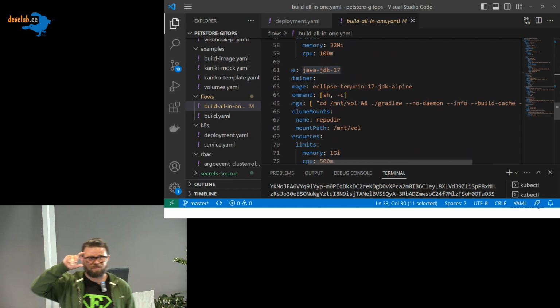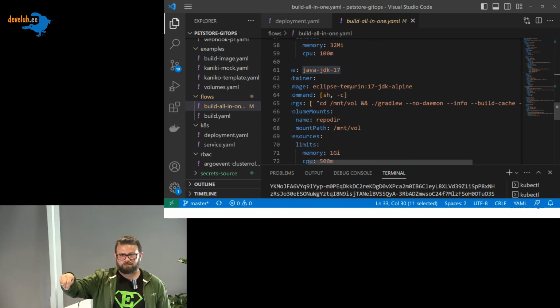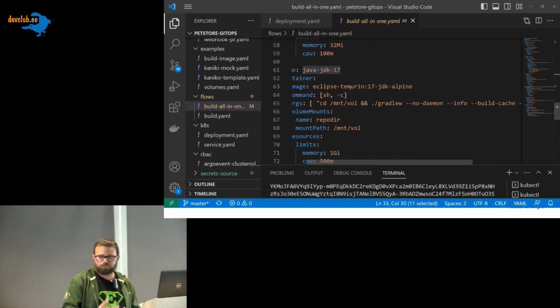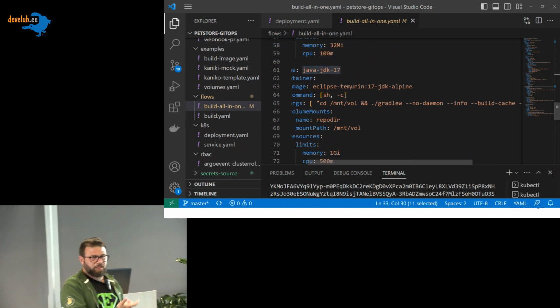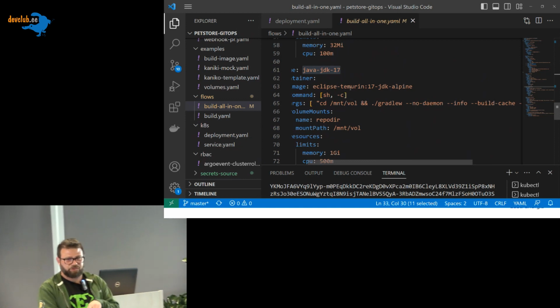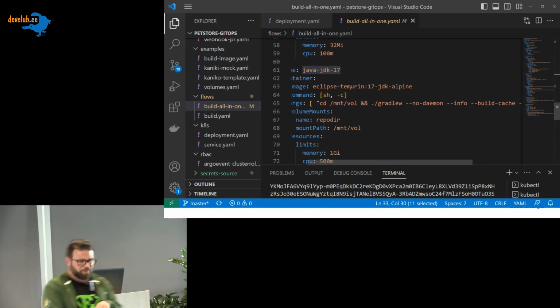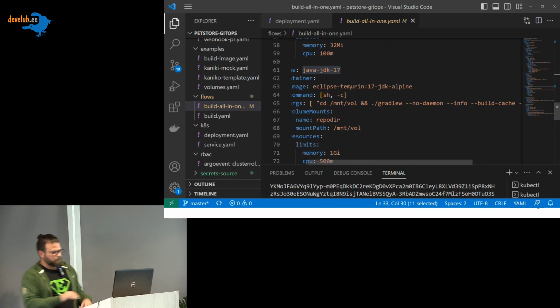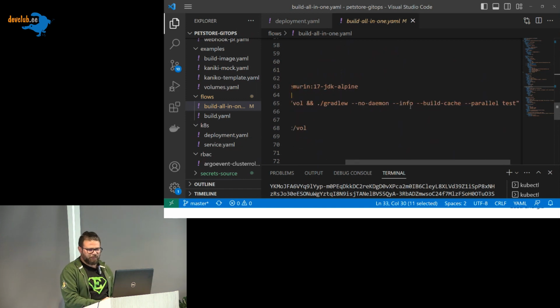So I have a volume, correct? I clone the repository, this pod is destroyed, the volume remains, and now I will mount the same volume in a different pod. I already have the repository there, correct? Cool? So now I will execute just a test from Gradle.